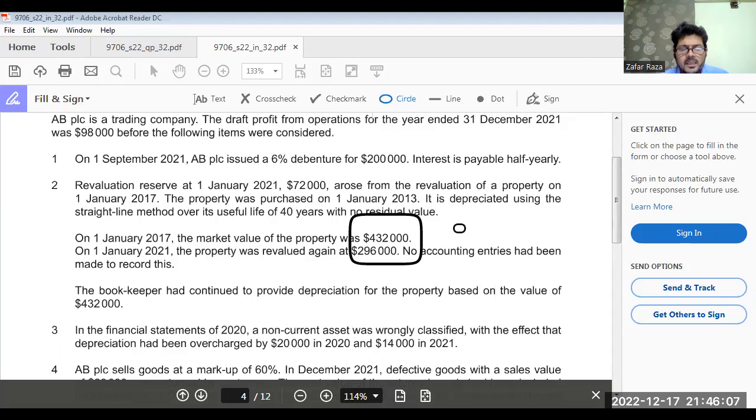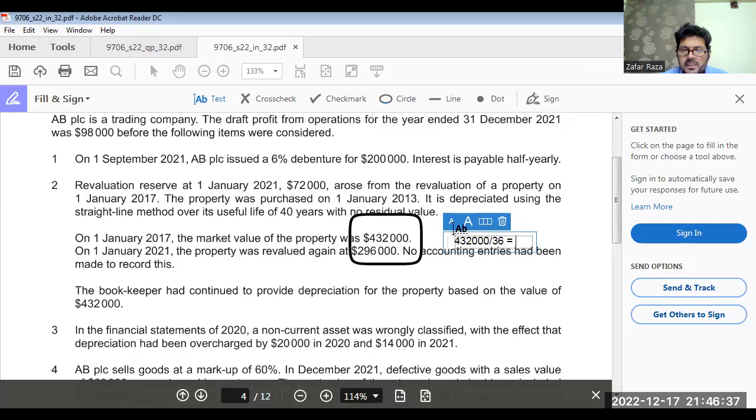Now see, when the market value was 432,000, it was revalued at 432,000 in 2017. At that time, the life of the property was 36 years. So that means 432,000 divided by 36 years.